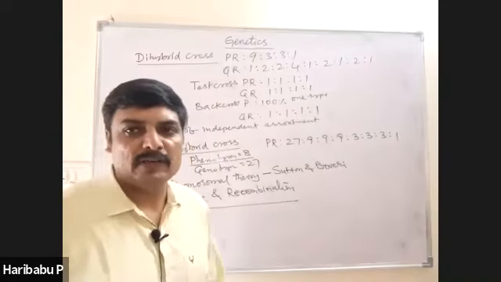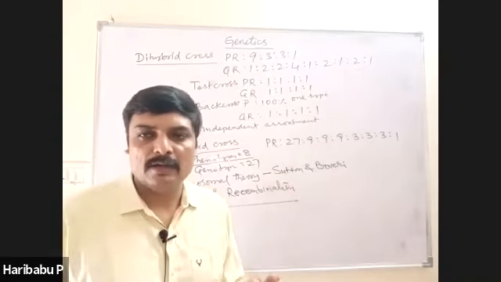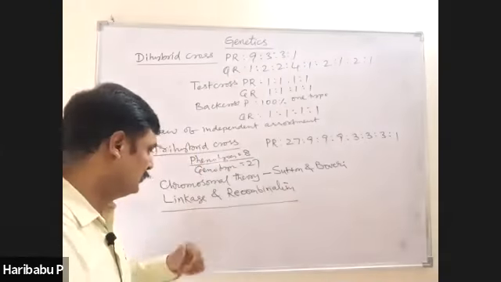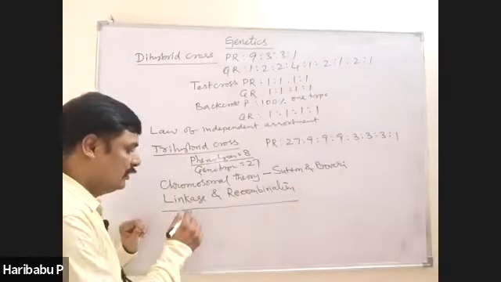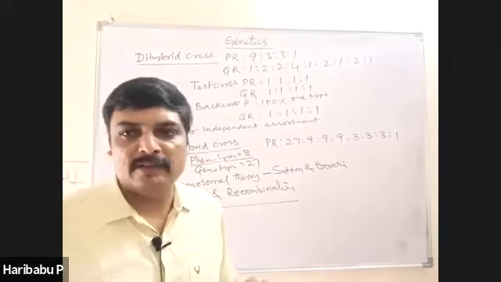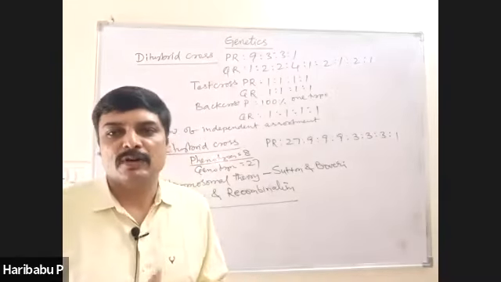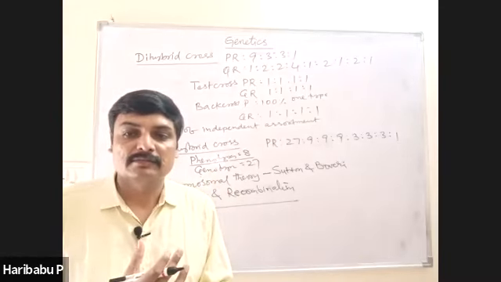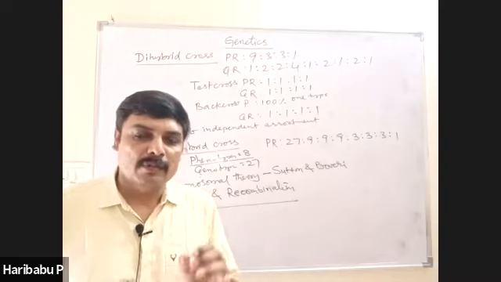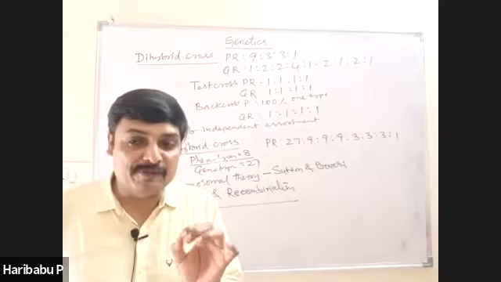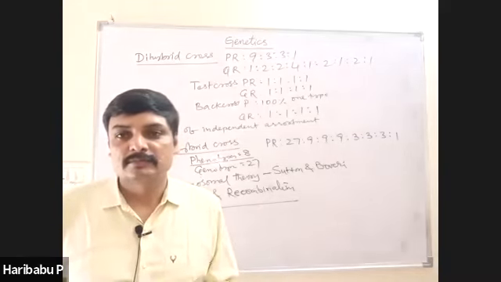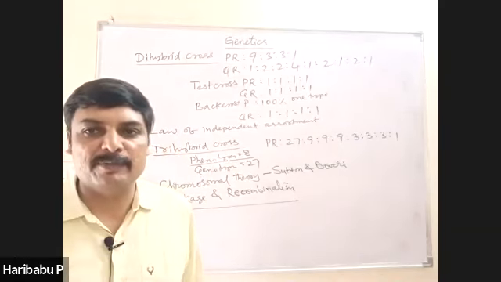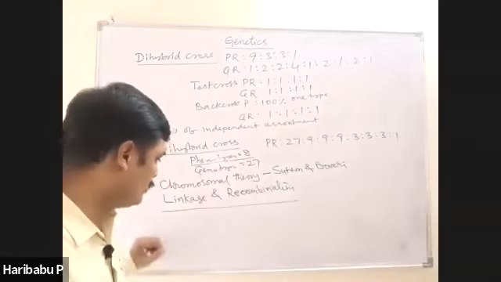Who is the father of genetics? Mendel. Father of experimental genetics? T.H. Morgan. The term linkage was coined by T.H. Morgan. Linkage was discovered by T.H. Morgan. But linkage was first identified by Bateson and Punnett.